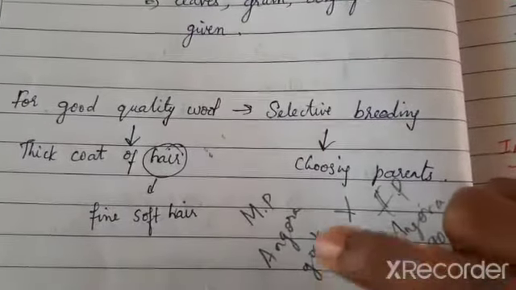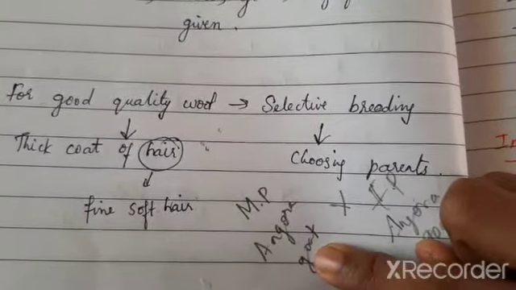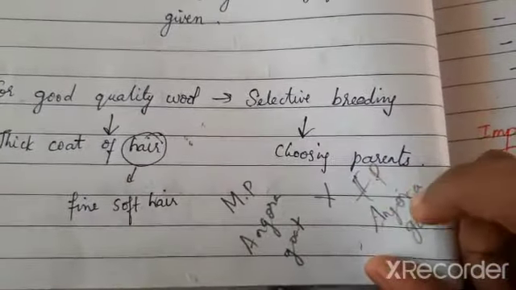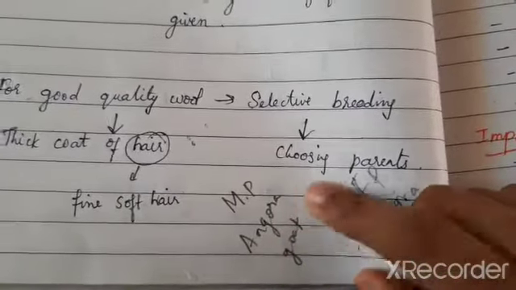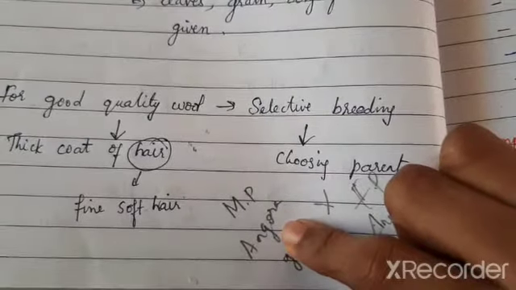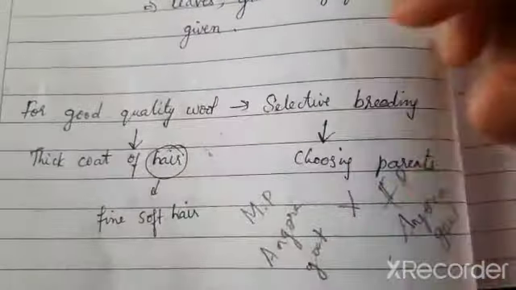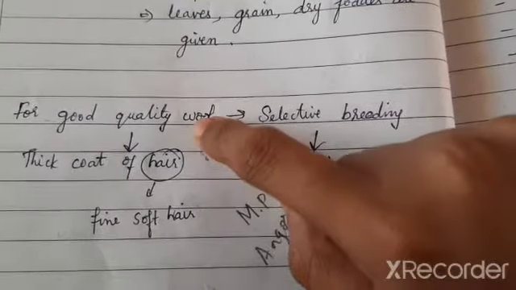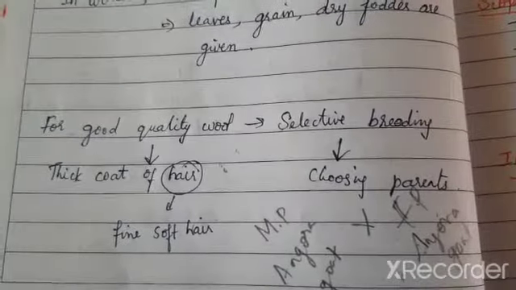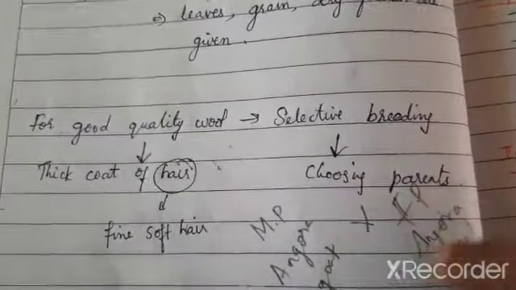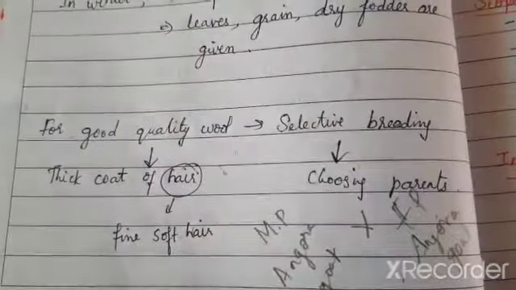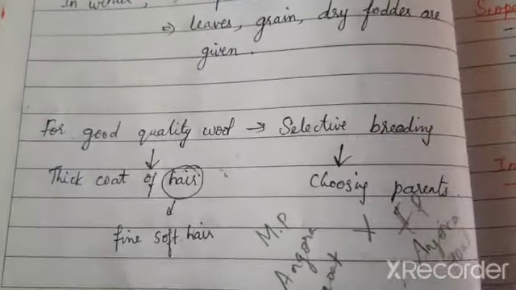If the Angora goat has the best quality of wool and is in high demand, I will choose the mother and the father goat from the Angora and allow them to breed, and the new baby goats will also belong to the Angora family, so that I get quality wool from them. For my need, I am choosing the parents and allowing them to breed so that the demand is satisfied. That is called selective breeding.